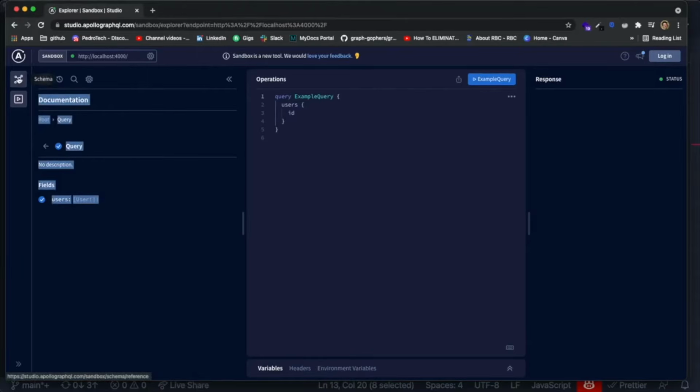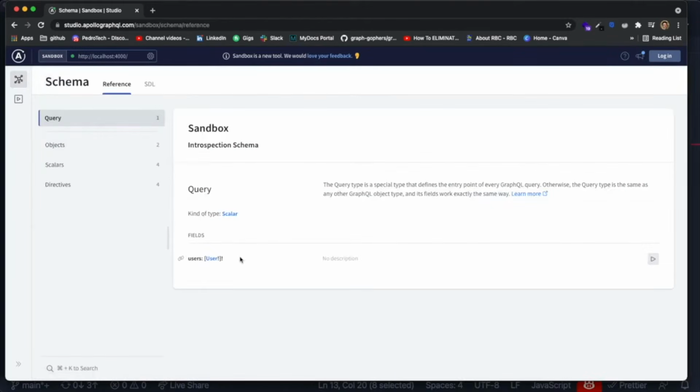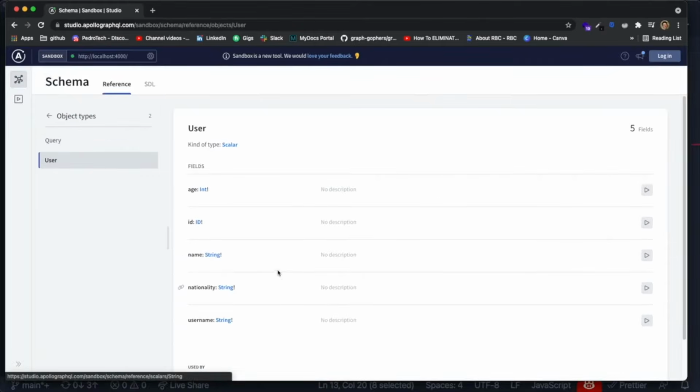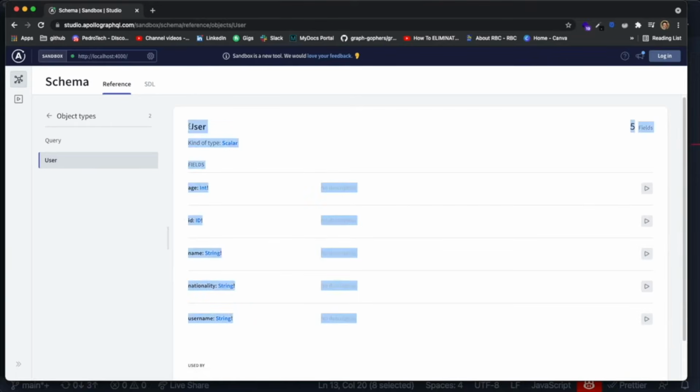You can actually check out more stuff. You can look at the schema and see stuff like, oh, what is the type user? Well, we created this type, and it actually has like a whole documentation for it, as you can see over here. All of these fields we added inside of our code.